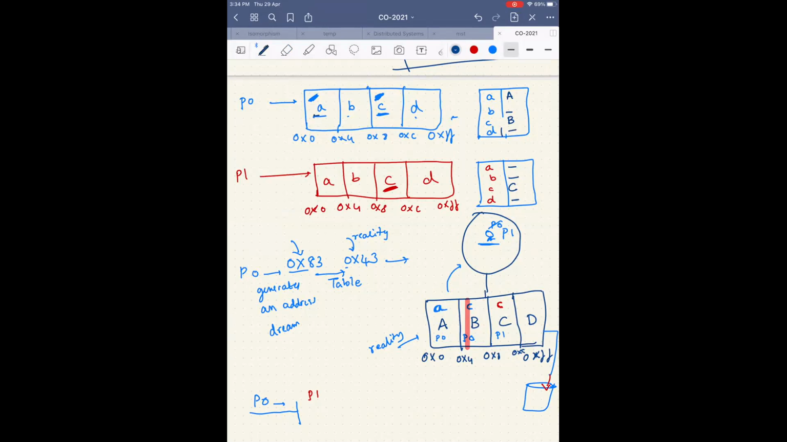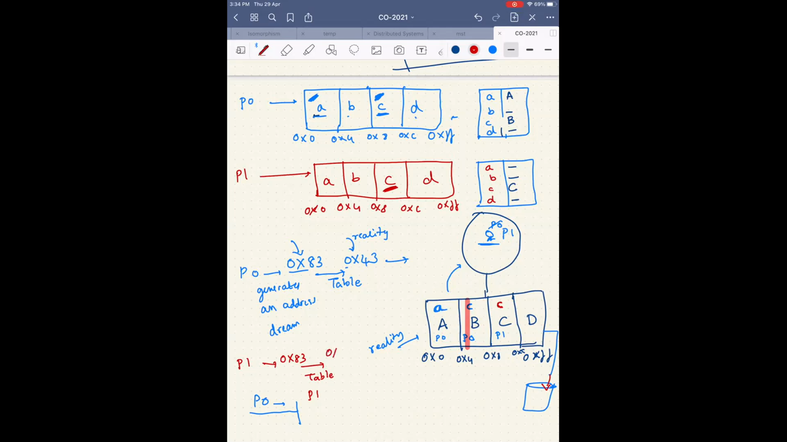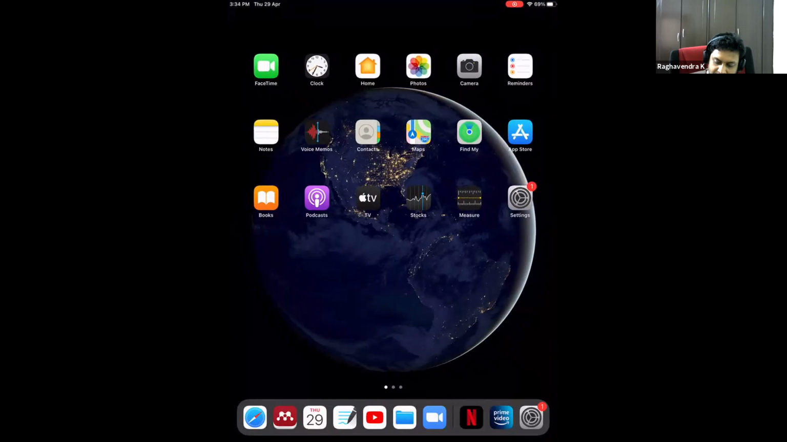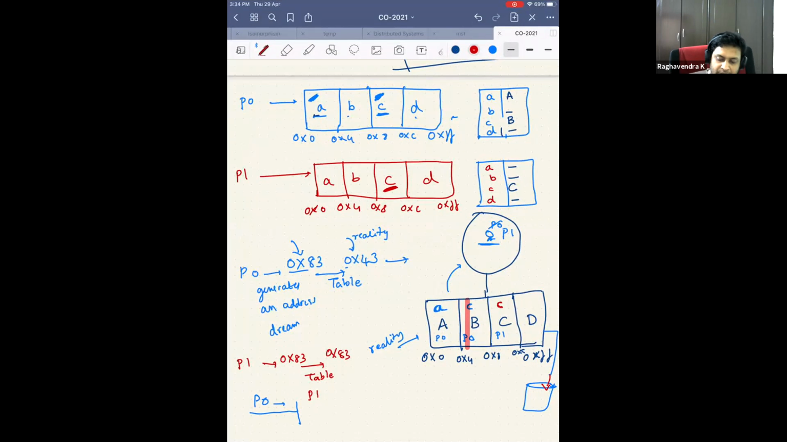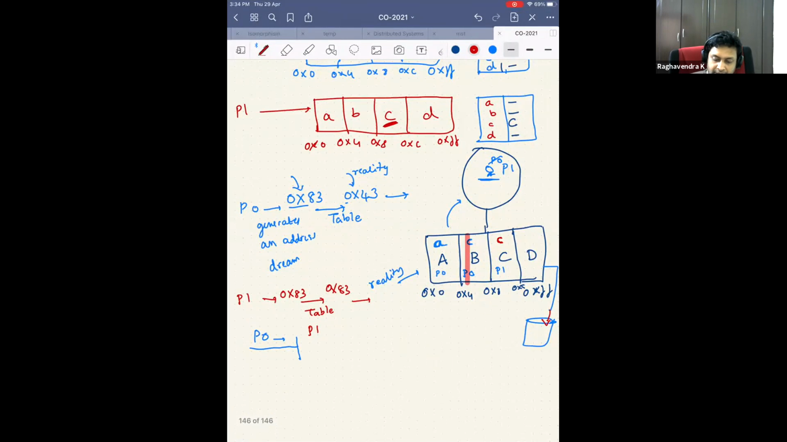Okay. So now let's say process 1 generates an address. It also generates an address 0x83. Again, you will have to go to the table. Now, what address will it give according to our table? 0x83 only. Why? Because I am mapping the small c to capital C. So I just go and access. Okay. So now this is clear. I hope everybody is clear.